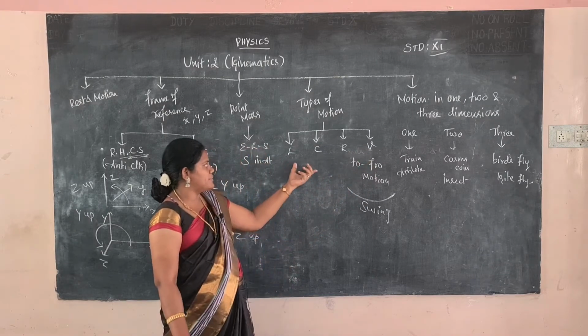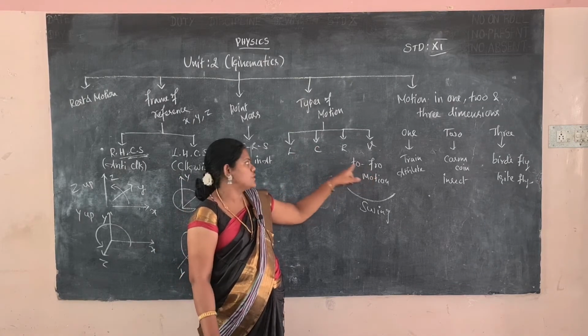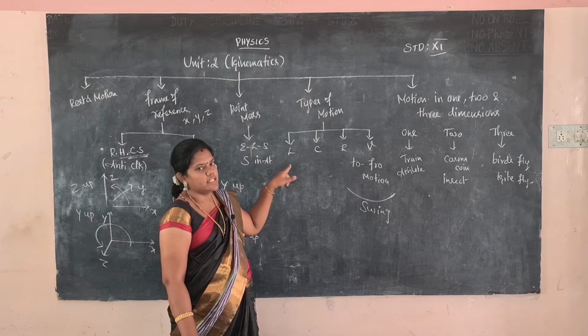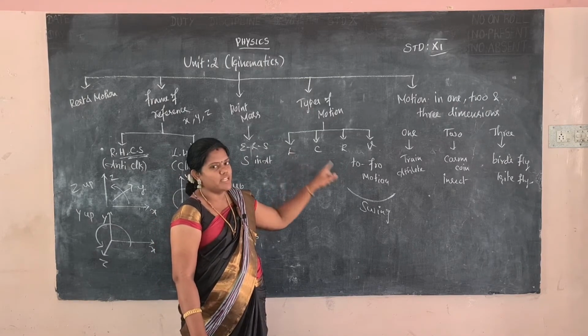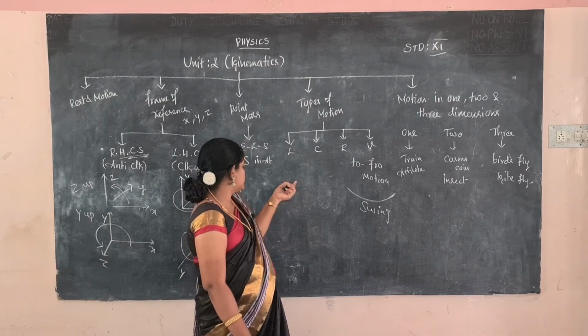So all are the types of motion: linear motion, circular motion, rotation motion and vibrating motion. What is called linear motion? One thing it will be moving in a straight line, it will be called as a linear motion. One thing it will be moving in a circular motion, that will be called as moving in a circle, it will be called as a circular motion.